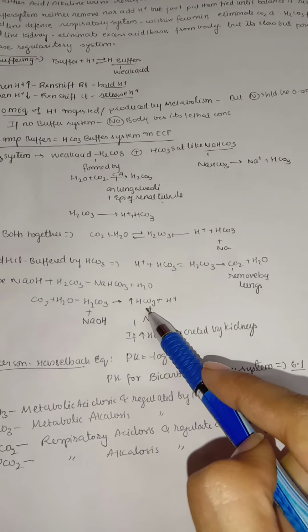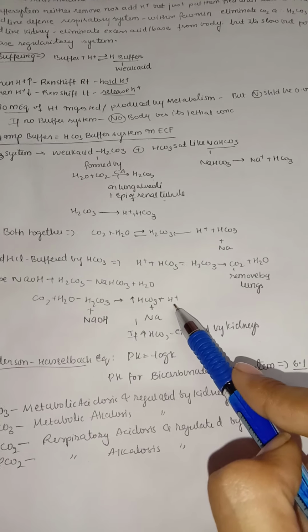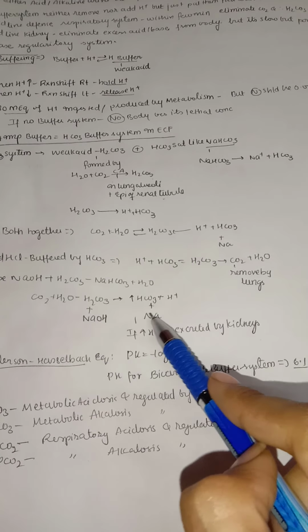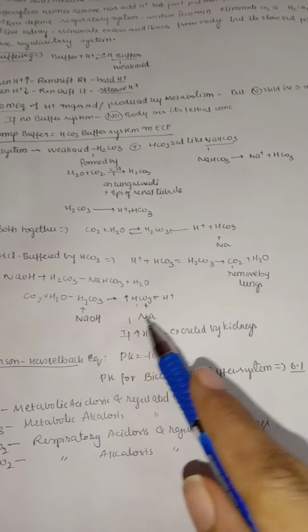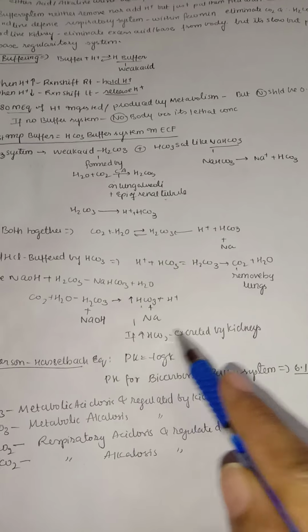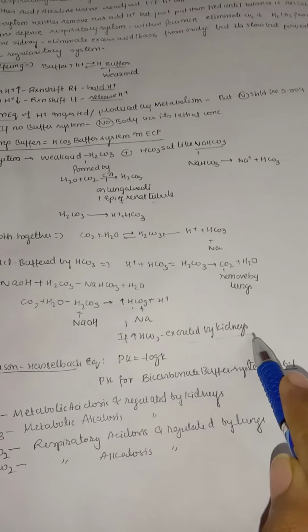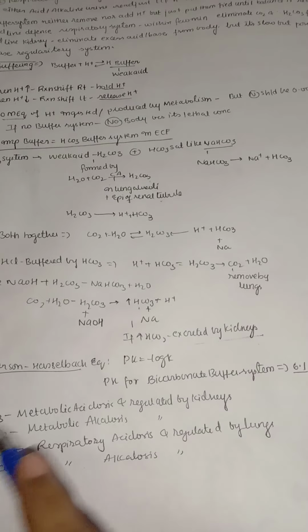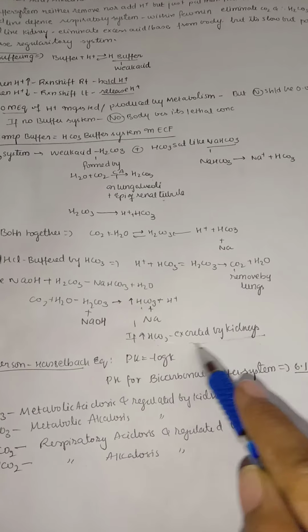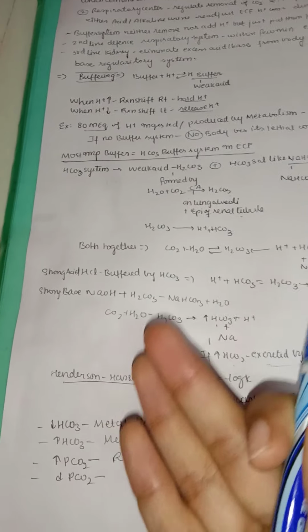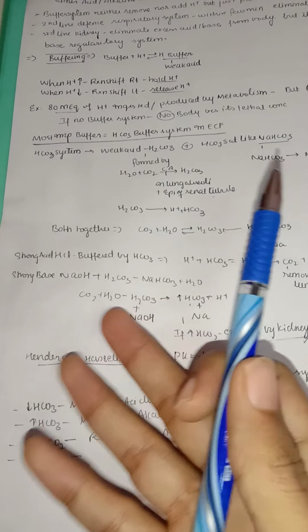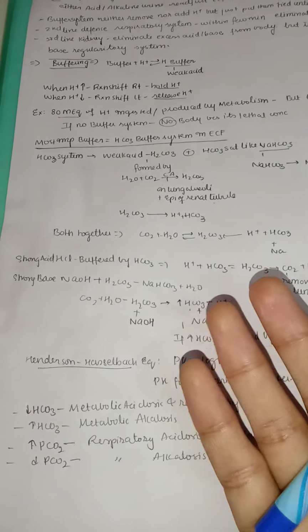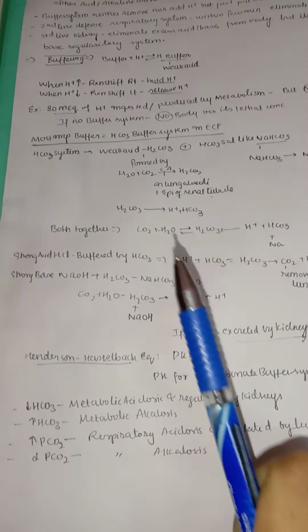So if there is a higher amount of bicarbonate and hydrogen ion, now this sodium, if it binds with bicarbonate, it forms sodium bicarbonate with water. So if there is a higher amount of bicarbonate, it is excreted by the kidneys. See, carbon dioxide is removed by the lungs, whereas a higher amount of bicarbonate is excreted by the kidneys. So this is how a buffer system acts, either on acid or on base. You can see here neither is it adding hydrogen ion nor removing hydrogen ion, it's just buffering the system.